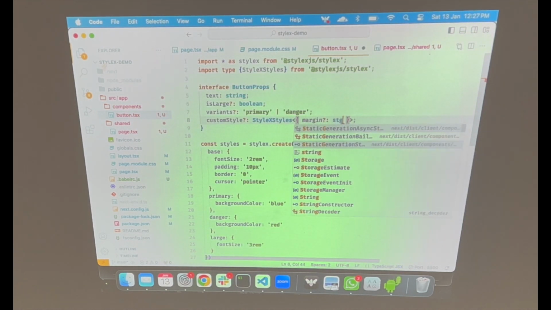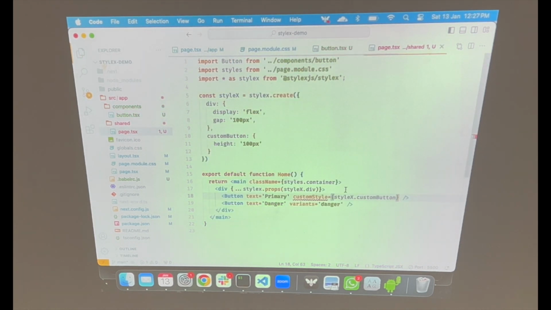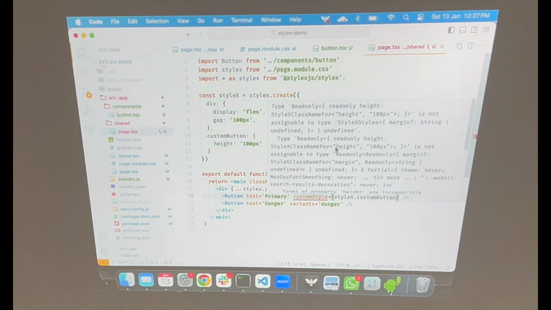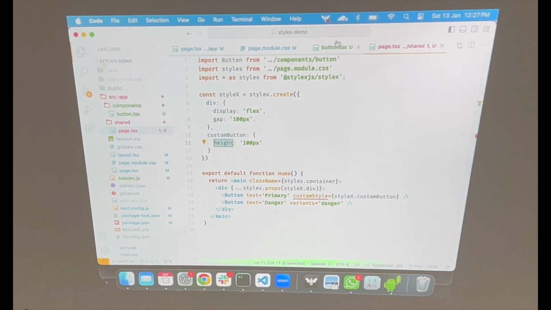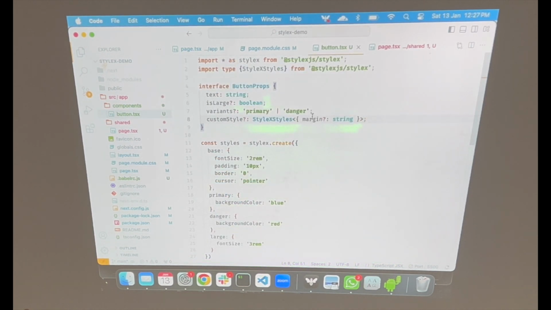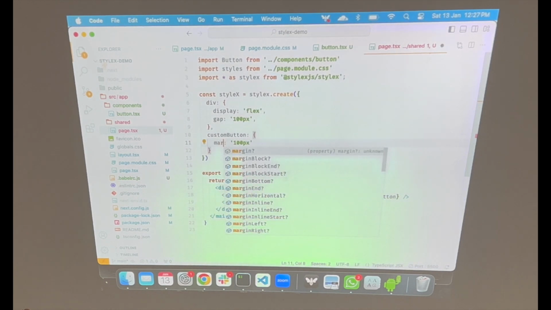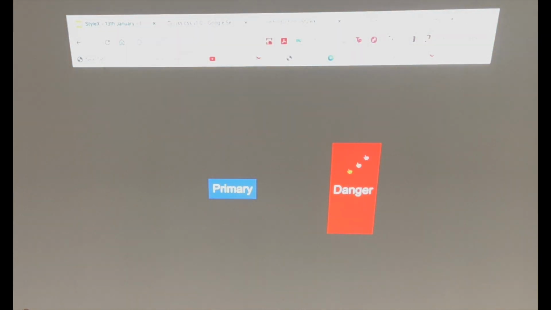So I think it's just string. So if I come here, it will immediately start giving me errors. It's a very long error. TypeScript does not make it easy to read these errors. But what it says is that if I am passing height, it will always fail, because we have specified in our TypeScript configuration that we want only margin to be customizable. So if I come here and give margin, see, it's happy. It suddenly became happy, and it starts applying this.